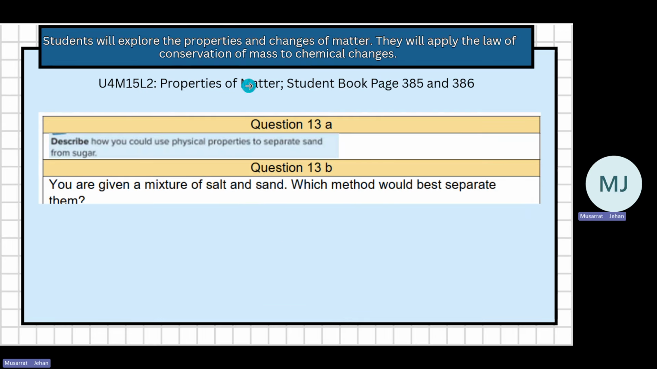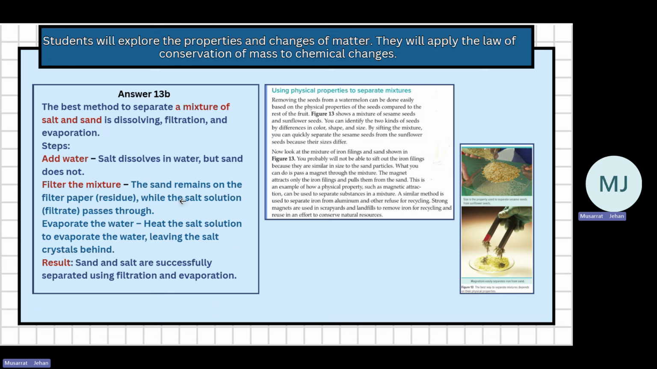Next question is again from Properties of Matter, student book 385 and 86. Describe how you could use physical properties to separate sand from sugar. How can we separate sand from sugar? You're given a mixture of salt and sand. Sand and sugar, salt and sand. How can you separate them? You know how we use physical properties for separating mixtures.